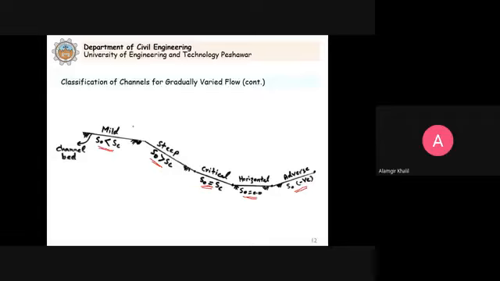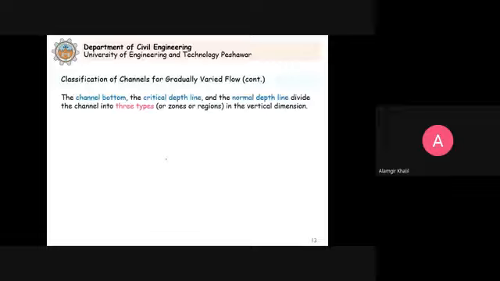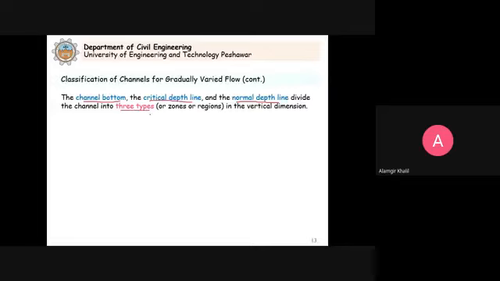So now when flow occurs over these channels, you cannot expect the same behavior. That's why we need to first understand these 5 types of slopes that exist for open channels. Now the channel bottom and the critical depth line as well as the normal depth line, these 3 together, they divide the channel into 3 types.